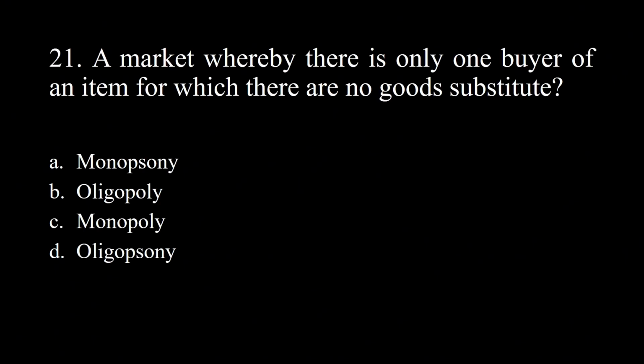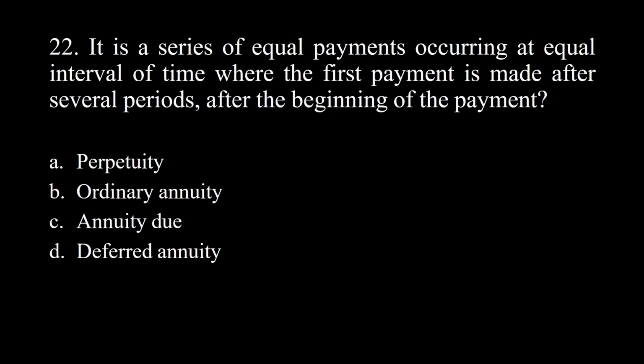21. A market whereby there is only one buyer of an item for which there are no good substitutes? A. Monopsony. B. Oligopoly. C. Monopoly. D. Oligopsony. Answer: monopsony.